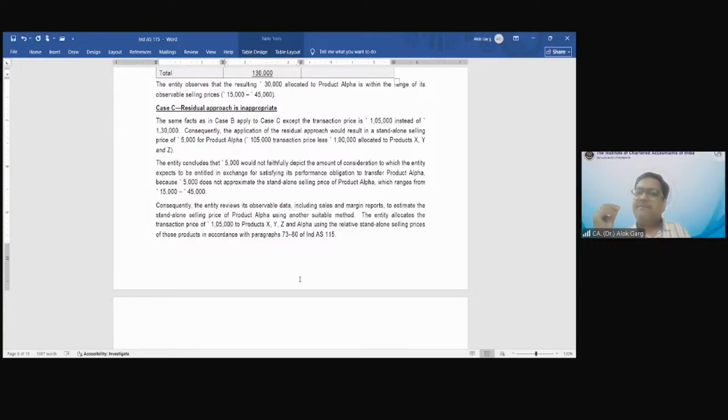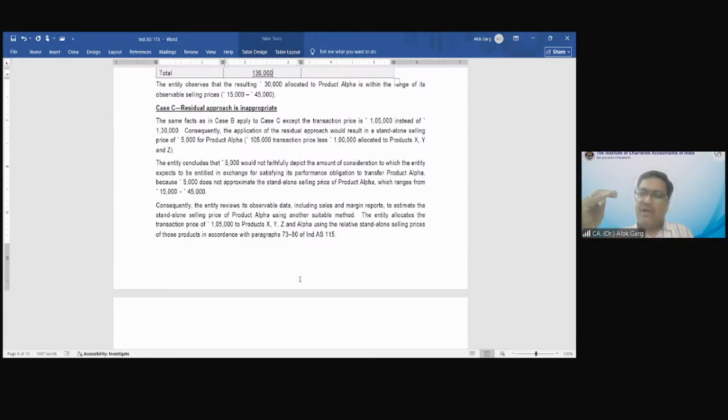For example, let's say the observable inputs are 15,000 to 45,000. What is the median of 15 to 45? It could be 30,000. So it means 30,000 could be the standalone selling price, right?